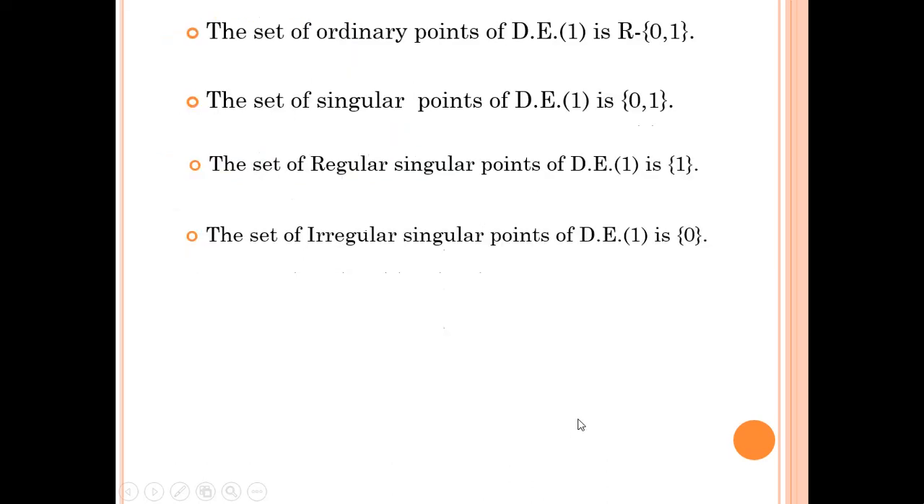Conclusion. Hence the set of ordinary points of the differential equation is R minus {0, 1}, because the remaining points are ordinary points according to the definitions. The set of singular points of the differential equation is {0, 1}. The set of regular singular points of differential equation 1 is {1}, and the set of irregular singular points of the differential equation is {0}. Now let us consider the second example.